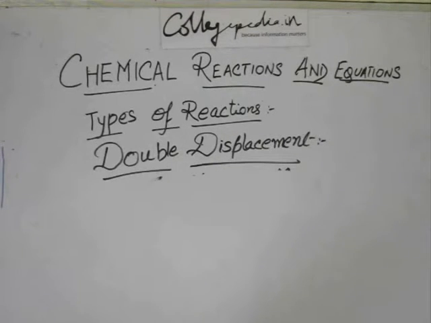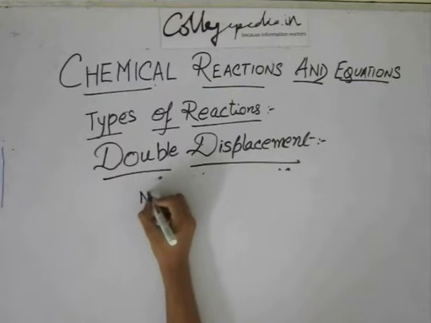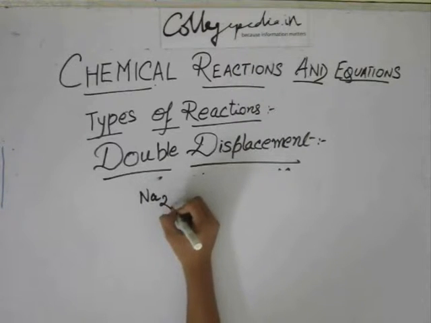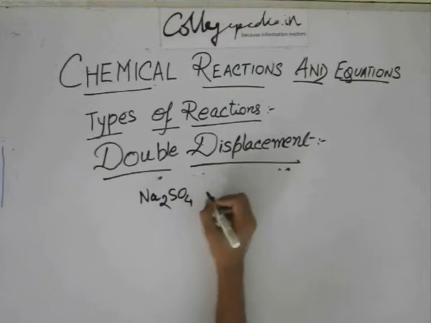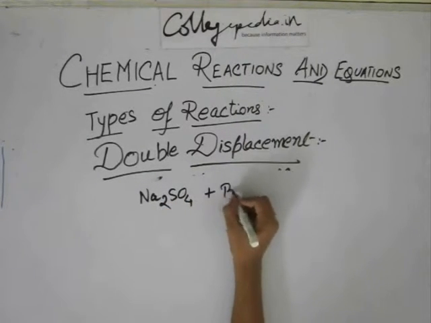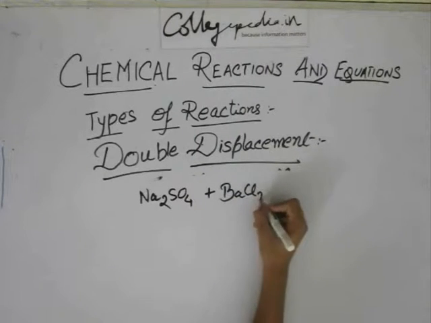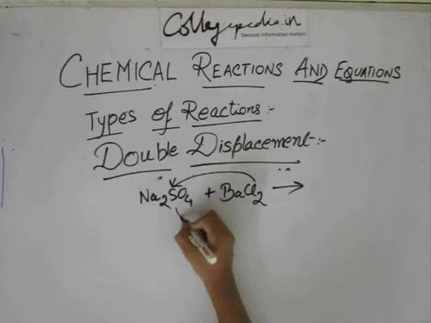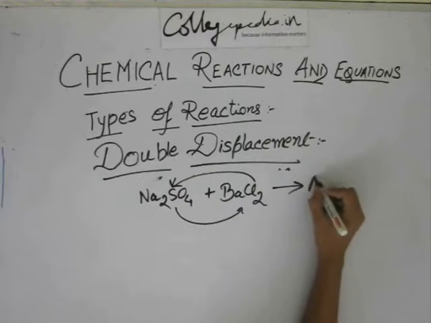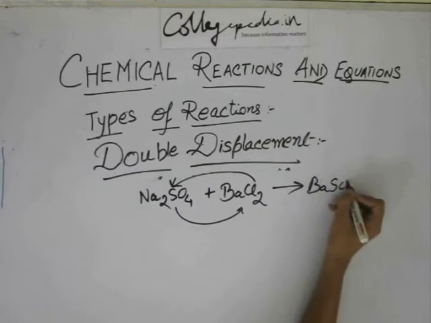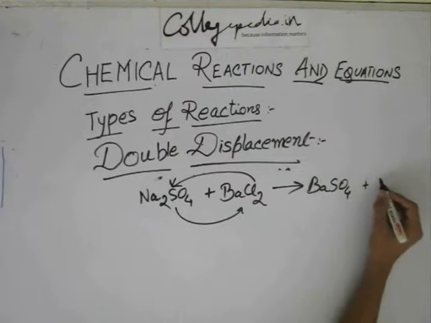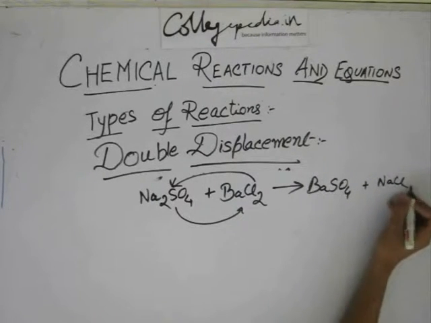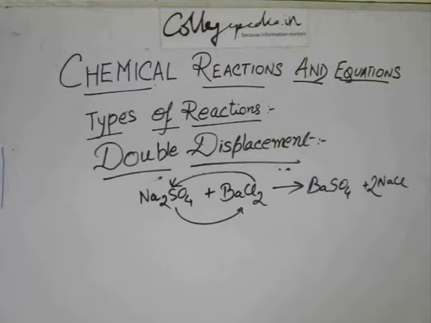Just change their radicals. Give you an example. Suppose you have Na2SO4 and you have barium chloride. These two will just change their radicals. This will become BaSO4 and this becomes NaCl. And for balancing you just need a 2 over here.